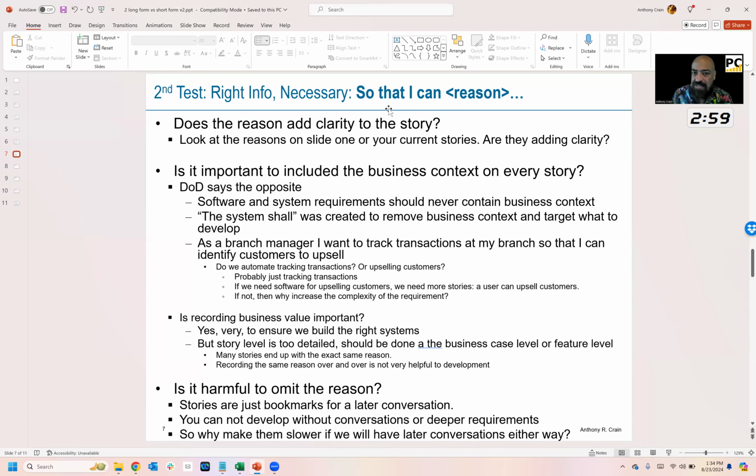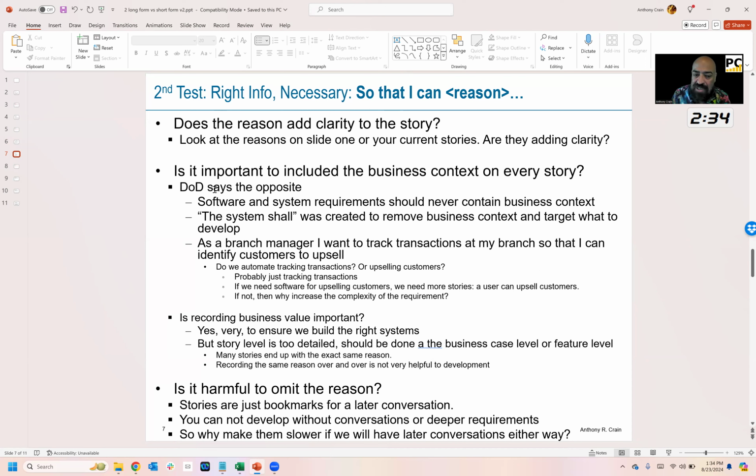The second part of this test was the second half, where it says, so that I can, the reason, in the current classic form, right? Does the reason add clarity to the story? So let's look at the reasons from that first slide we looked at, right? Is it important to include business context on every story? So every story has so that I can. That's the business context for that story. Is it a good idea to put that on every story?